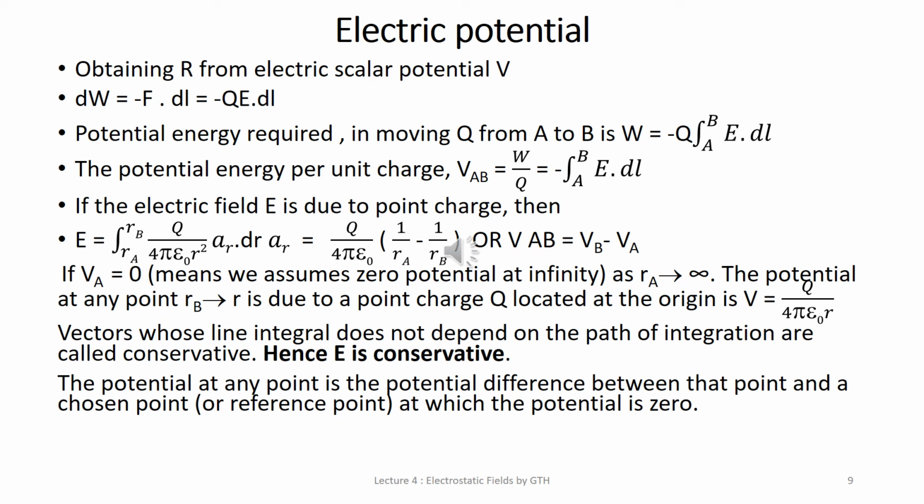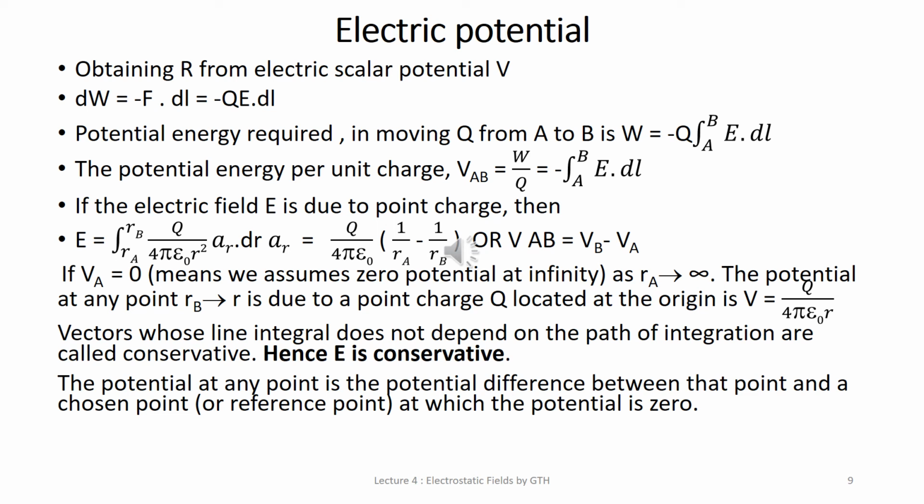The potential energy per unit charge, that is W by Q, from the equation we have already derived for potential energy divided by Q, is equal to integration from A to B of minus E dot dl. Here E is the electric field.